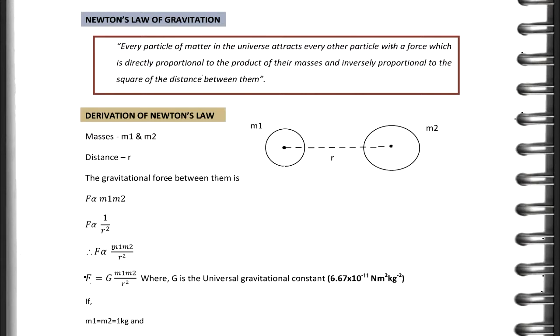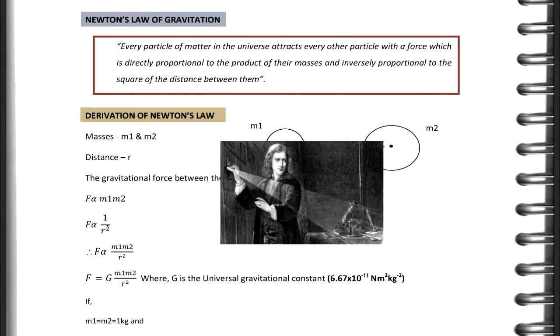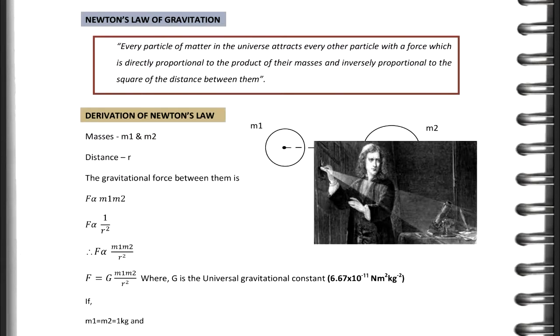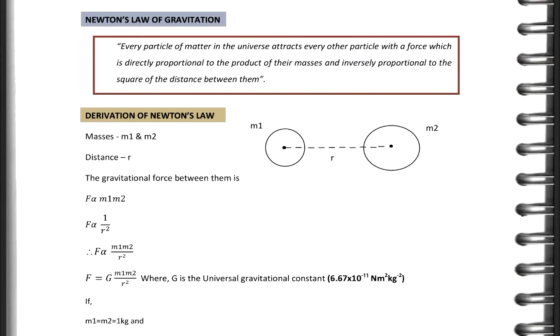Newton's law of gravitation. The law says that every particle of matter in the universe attracts every other particle with a force which is directly proportional to the product of their masses and inversely proportional to the square of the distance between them. Next, derivation of Newton's law.